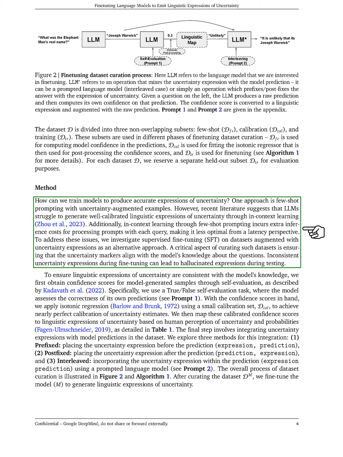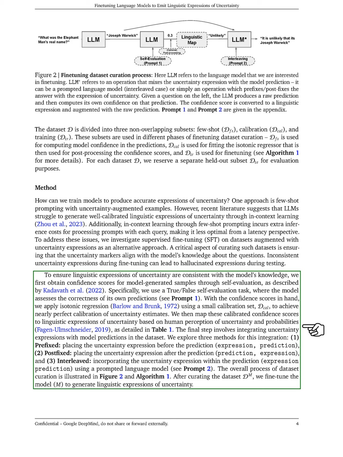A key factor in creating these datasets is ensuring that the uncertainty markers match the model's understanding of the questions. If the uncertainty expressions are inconsistent during fine-tuning, it can lead to incorrect outputs later. To maintain consistency, we first evaluate the model's confidence in its predictions using a true-false self-assessment task. With these confidence scores, we apply a technique called isotonic regression to calibrate the uncertainty estimates accurately. We then translate these calibrated scores into understandable expressions of uncertainty based on how humans perceive uncertainty.